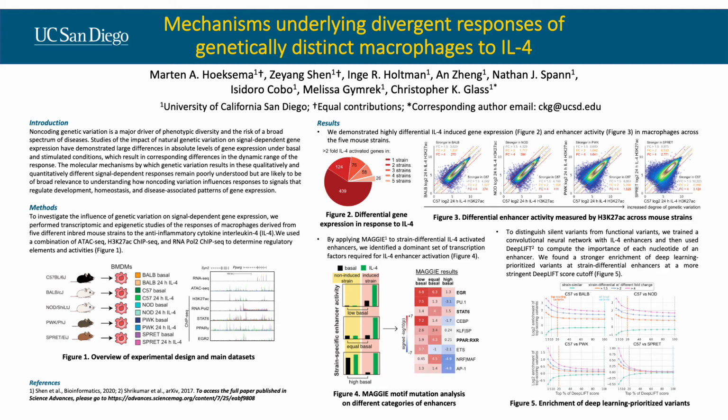Collectively, these findings revealed general mechanisms of how genetic variation can influence signal response of enhancers. Our results also showed promise of using natural genetic variation from mouse strains to evaluate variant interpretation methods based on deep learning. If you're interested in more details of our methods or results, you can go to our paper published in Science Advances using the link in the references section.